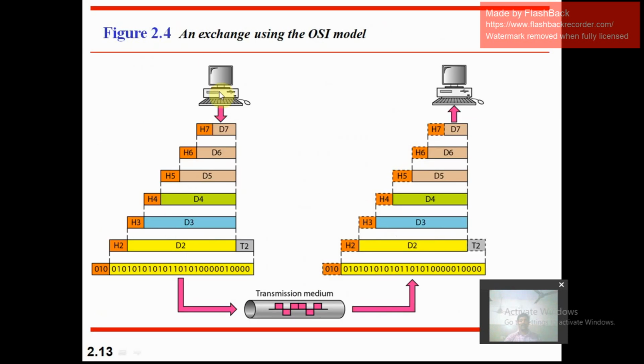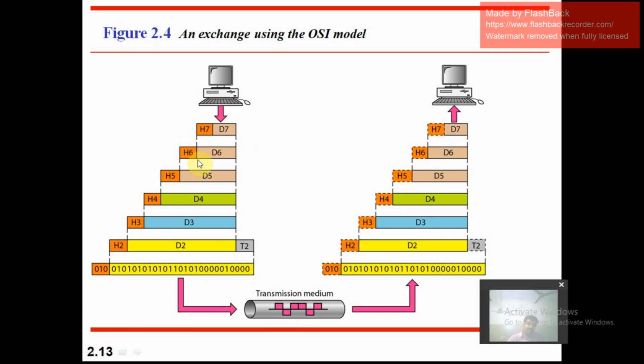Whenever data moves from one layer to another, each layer adds a header, some information, to the data received from the upper layer. When data comes from the application layer to the presentation layer, it adds a header H6, since this is the sixth layer.